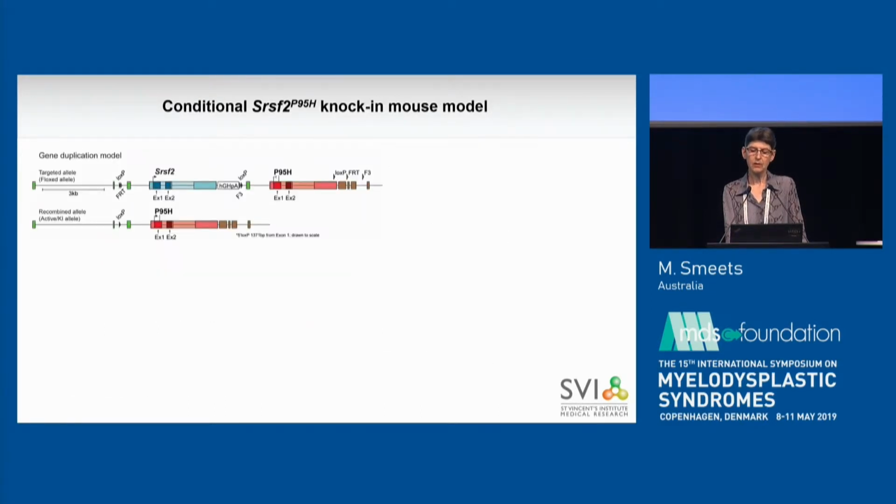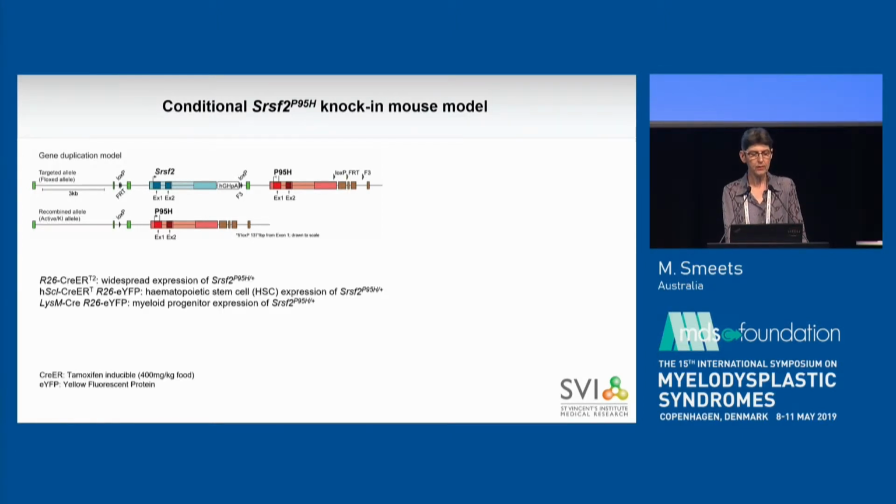So our model is the third conditional SRSF2 mutant mouse model following those described by Kim and Komeno. It's based on a whole locus duplication with a proline 95 to histidine mutation in the first exon of the duplicated SRSF2. And in the presence of Cre recombinase, the floxed wild-type allele is deleted, and mutant SRSF2 is transposed and expressed from the endogenous promoter.